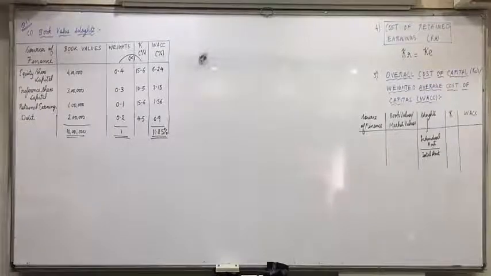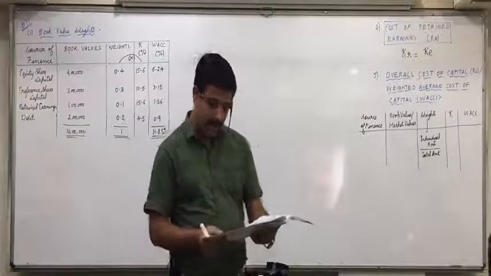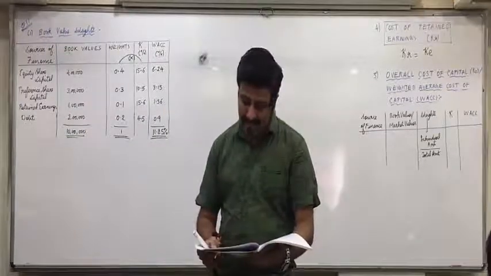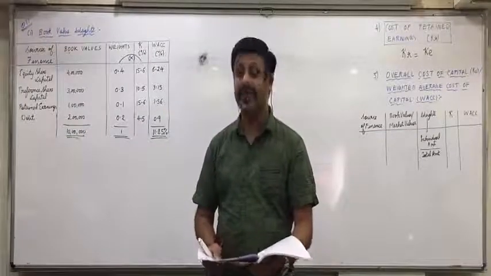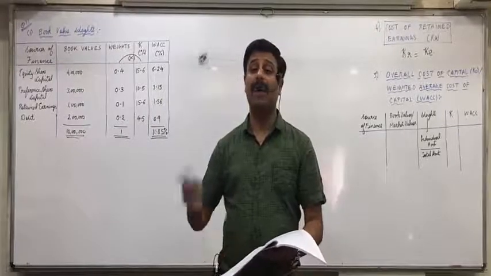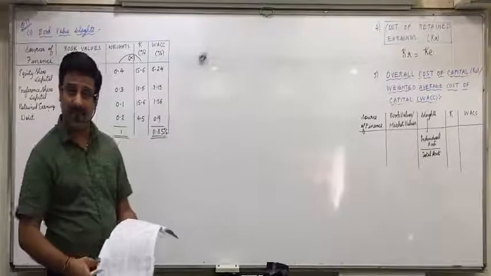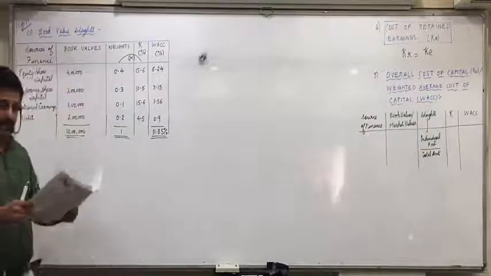Market value weights. Assuming market value of different sources of funds are as follows. Costs are going to remain same. K is going to remain same. But the market values are equity 725, preference 350, debt 1,75,000. What about retained earnings? In market value weights, we will not include retained earnings. Only three sources of finance will be included. Are you all clear with this?